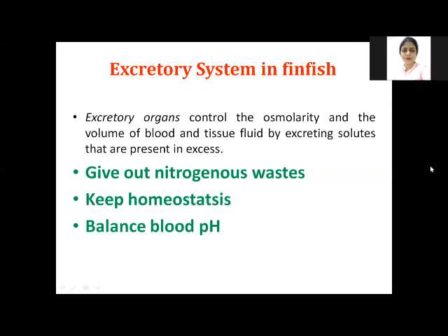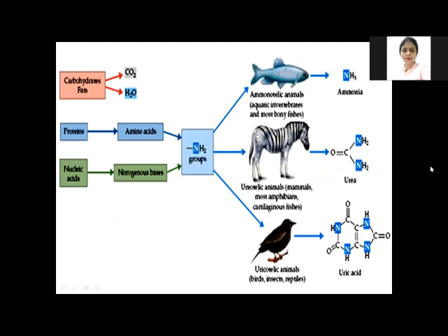Now this is an introductory slide. The two major sources of nitrogenous waste in the body are proteins and nucleic acids. Proteins are made up of amino acids, and amino acids, as the name suggests, have amino groups.